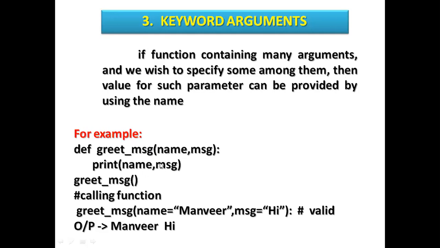Print name comma msg prints here. This is the calling part, calling the same function greet_message again. Here I am calling greet_message, name equals Manveer, message hi. So it will print Manveer hi. This is called keyword argument.